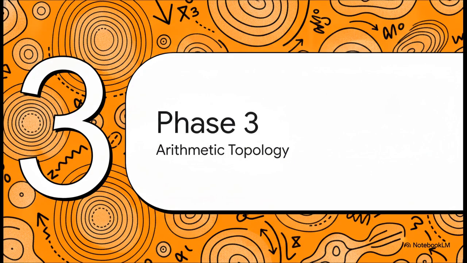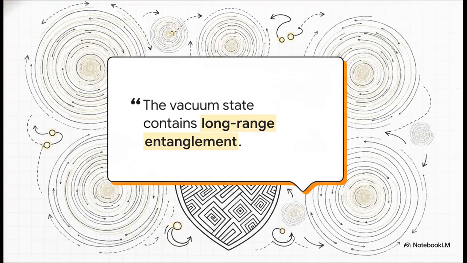Zooming out now, we hit phase 3, global arithmetic topology. Take a second to really digest this profound concept from the text. The idea that entanglement is actively behaving as an internal quantum mechanical pressure. The vacuum isn't just empty space, right? It possesses topological long-range order. And this is not just some philosophical musings. It has a very direct, very real mathematical function acting as an absolute shield against gravitational collapse.